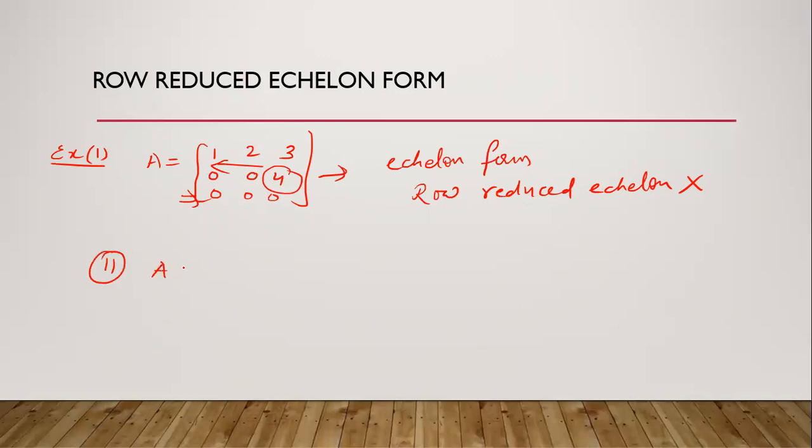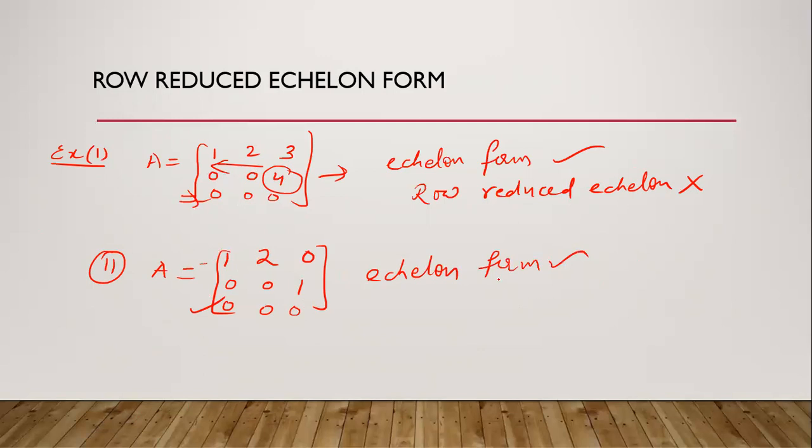So what is the second example? 1, 2, 0; 0, 0, 1; 0, 0, 0. This is an echelon form, correct? Echelon form is the primary condition for row reduced echelon form. Now check.